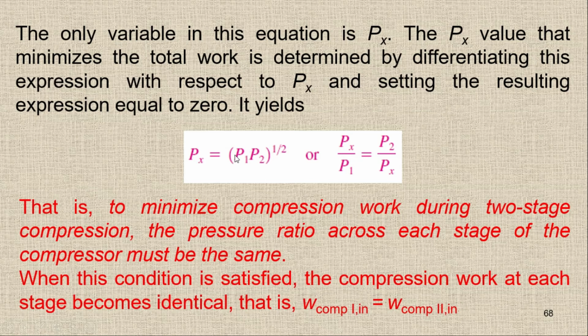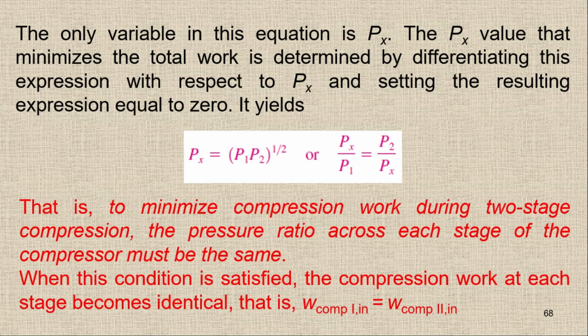At this point, if I rearrange like this, I'll get this. In order to minimize the compression work during two-stage compression, the pressure ratio across each stage of the compressor must be the same. When this condition is satisfied, the compression work at each stage becomes identical. That is, the compression work for the first stage and the compression work for the second stage are both the same.